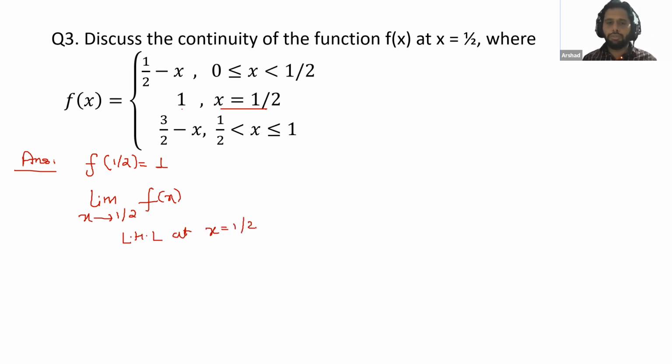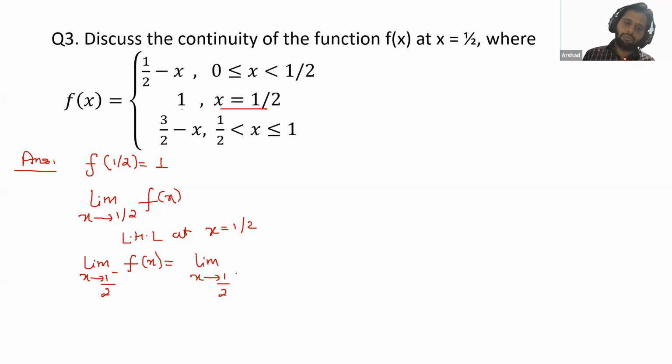Now who can tell me? Noma, can you tell me for LHL which function we will choose? First, second, or third? First. Very good. First function. Good. So we will write limit x tends to 1/2 minus f(x). As Noma already told us that we need to use the first function here, 1/2 minus, what is the first function? 1/2 minus x.